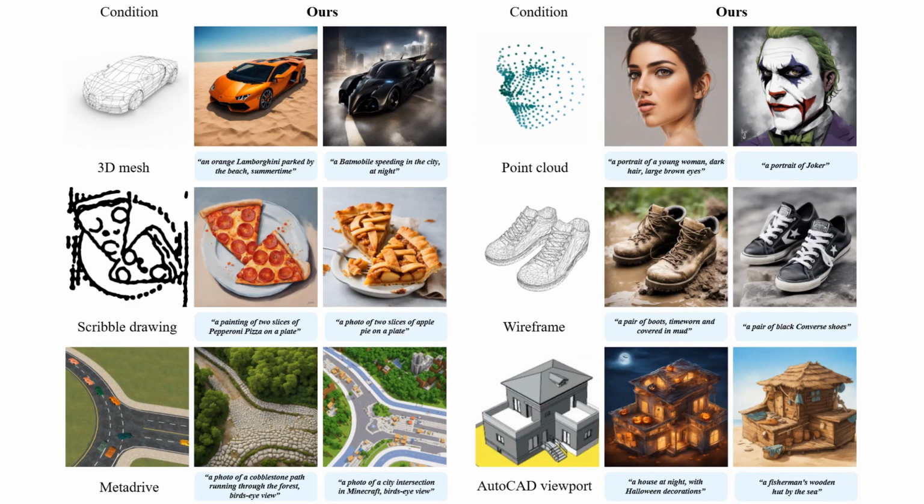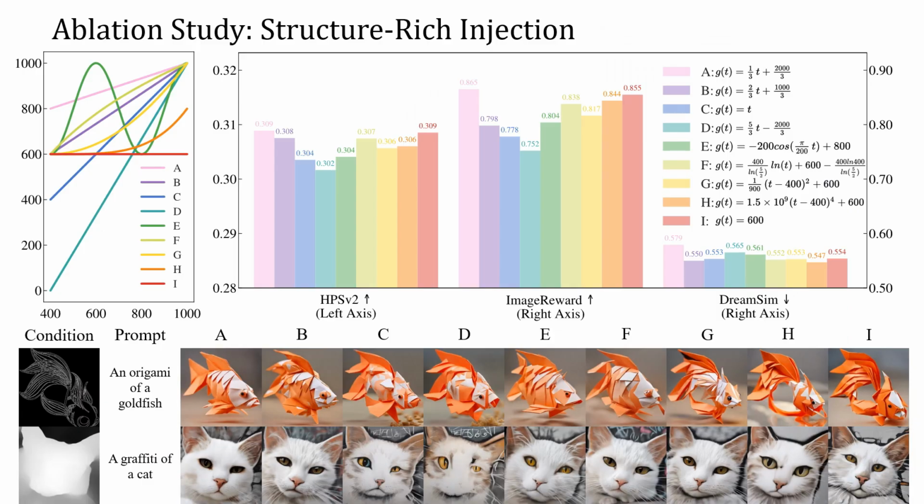More importantly, we systematically explore different forms of injection schedules G, T, and evaluate their impact on structure alignment and visual fidelity. Our ablation on linear schedules from A to D reveals a clear trade-off.